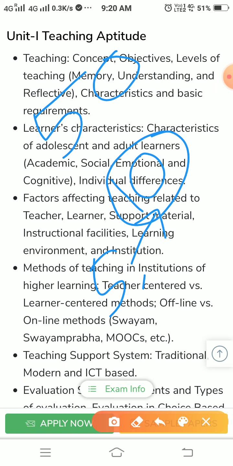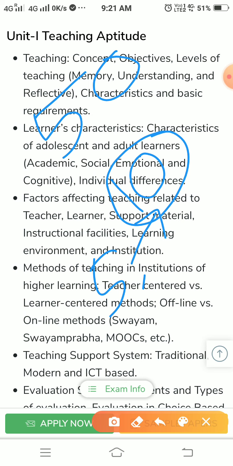Ideally, this is what is to be said, but the fact is it is not correct, because every exam, UGC or NTA, varies the number of questions from each session. So don't believe this, but they are giving some importance to some areas like teaching aptitude, etc. They are asking more questions from that side. After we discuss the previous year questions, we will understand how they are asking questions and the patterns.